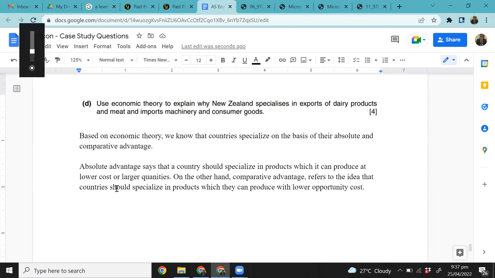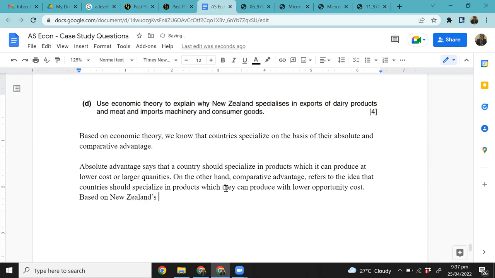So for that, what you say is that based on countries' factor endowments, or you can just write the name of the country because we are obviously talking about New Zealand, so we have to be specific.